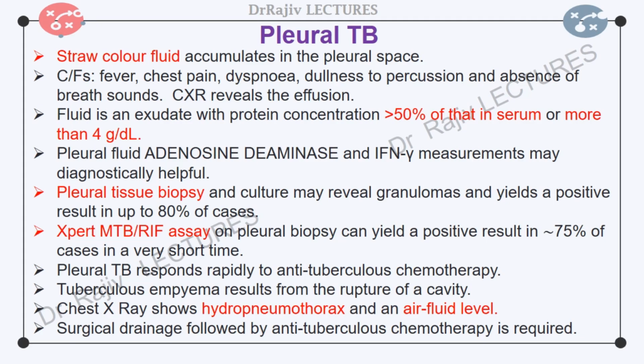The empyema fluid is purulent and thick and contains large numbers of mycobacteria and lymphocytes. Acid-fast smears and mycobacterial cultures are often positive. Surgical drainage followed by anti-tuberculous chemotherapy is usually required. Tuberculous empyema may lead to severe pleural fibrosis and restrictive lung disease. Decortication, or removal of the thickened visceral pleura, is occasionally required to improve lung function.